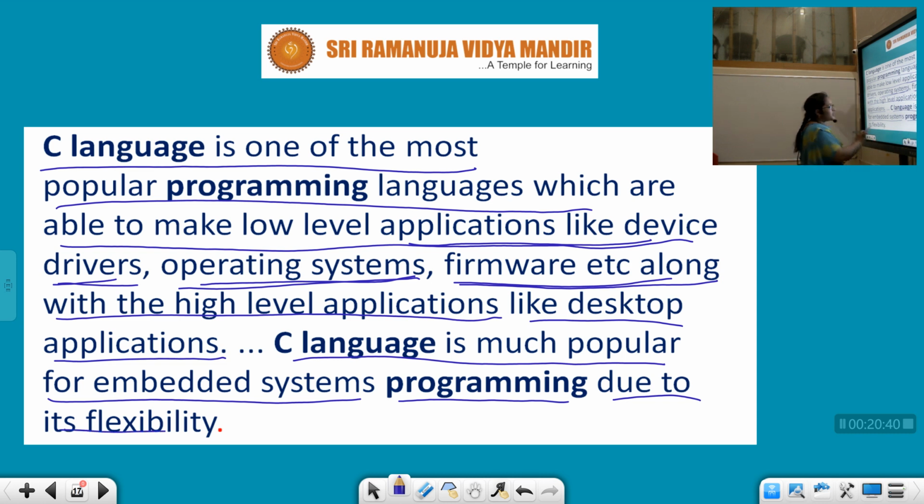So due to its flexibility, as I said, C language is the most flexible. Still now we are using this C language because of its flexibility. It is one of the most popular languages we are using.